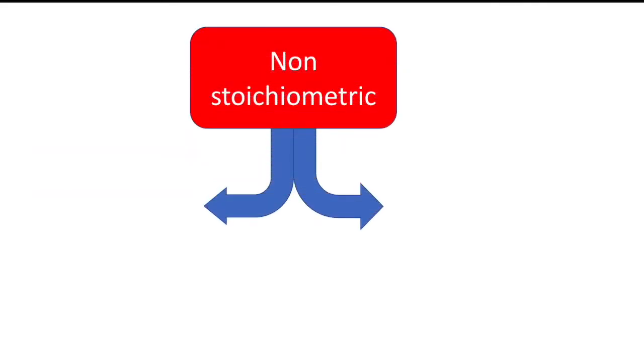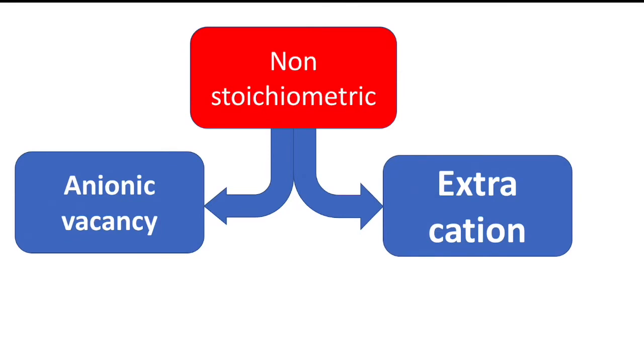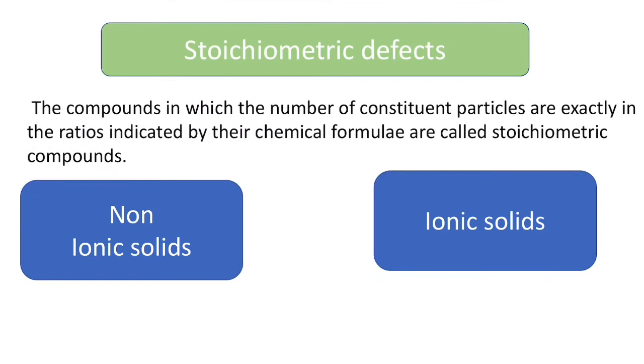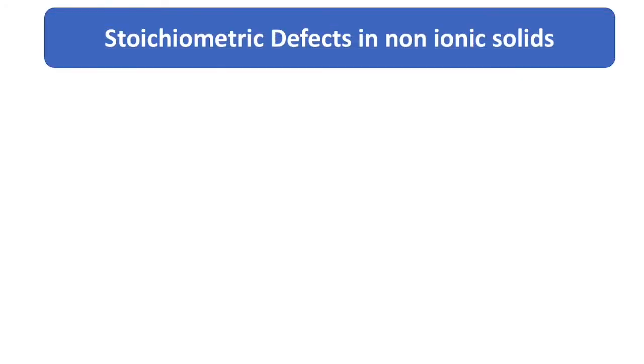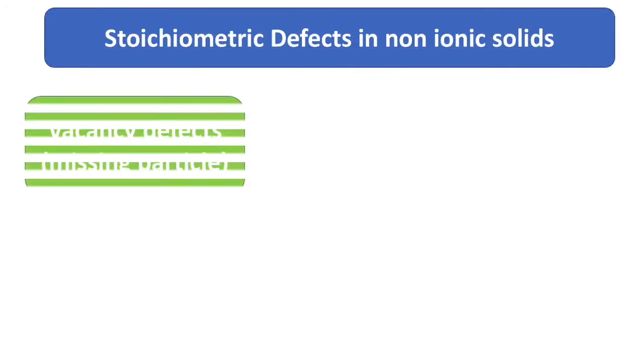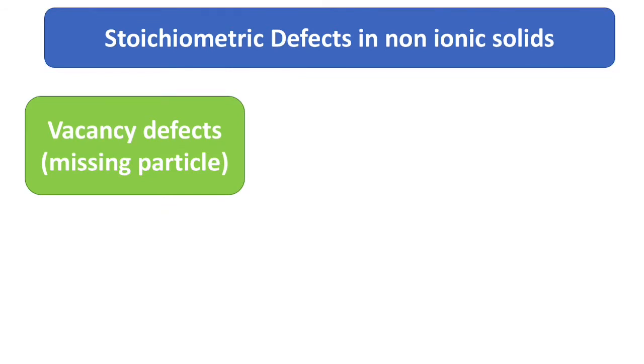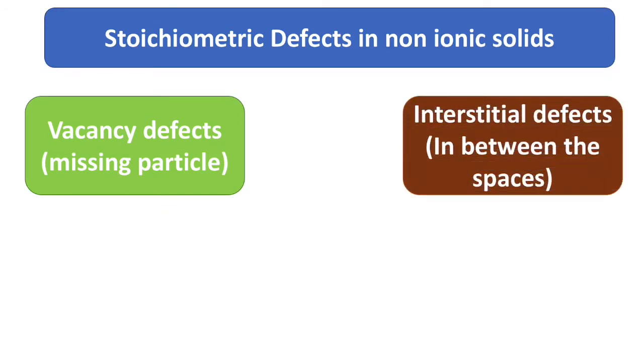Non-stoichiometric defect. The defect in the crystal which disturbs the stoichiometry of the compound or a crystal are called non-stoichiometric defect. That means the shape is lost sometimes. Stoichiometric defects are observed in two types of solids. One is non-ionic solids and the second one is ionic solids. So stoichiometric defects in non-ionic solids are two types. Number one, vacancy defect. Number two, interstitial defects.